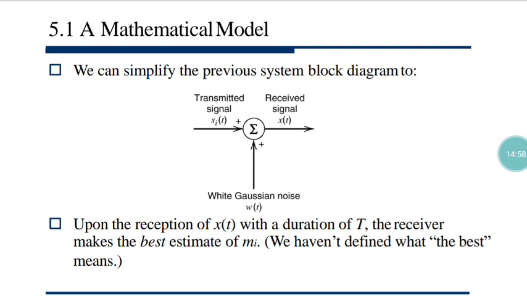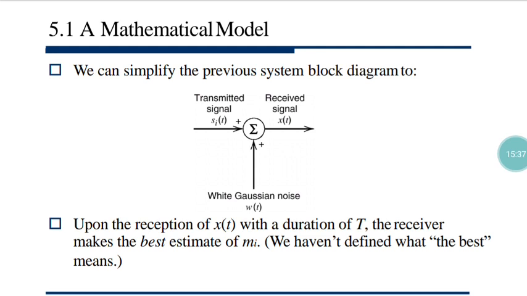We haven't defined what the best means. What is the best actually? Best means having the least noise. But less noise cannot be a measure. In any received pulse or any received signal, if you have one particular message signal, there must be some noise. The noise may be less, the noise may be high. So what is the name of that estimation? Estimation means just a prediction of whether it is there or not. So estimation of m_i means, suppose you are sending one bit 5. What is your estimation rule? You have to receive 5 at the receiver end. But if you can't do this, then obviously it is not doing a good estimation.